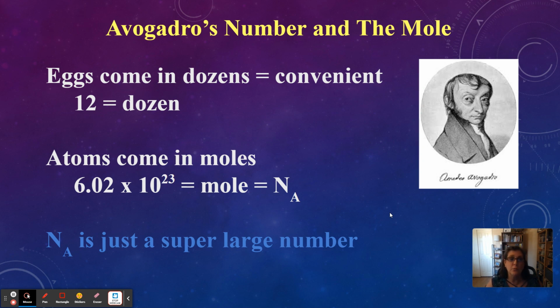So a mole is just a really big number. It's Avogadro's number, symbolized there with a capital N and a little subscript A, number for Avogadro. So Avogadro's number is just a super large number, and it's convenient for atoms.